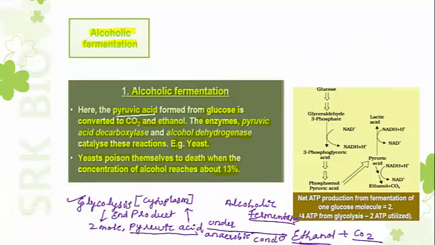Pyruvic acid is the end product of glycolysis. Under anaerobic condition, it is converted into ethanol and carbon dioxide, and this type of fermentation is called alcoholic fermentation because the end product is ethanol or ethyl alcohol.